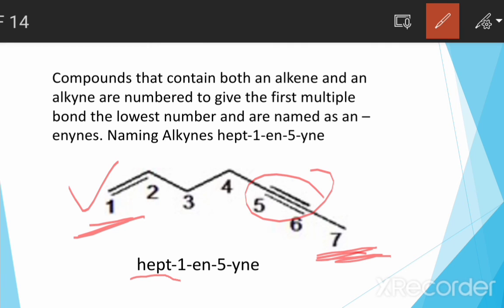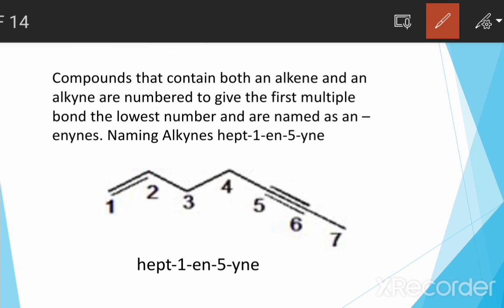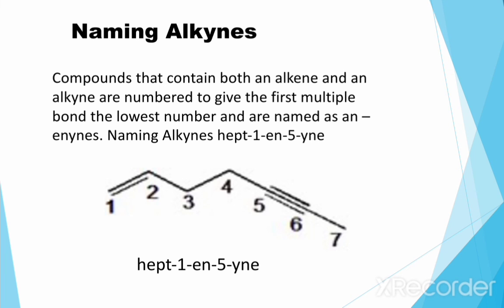The double bond between the first and second carbon is written as 1-ene, and the fifth carbon has the carbon-to-carbon triple bond, written as 5-yne. So it is named hept-1-ene-5-yne.